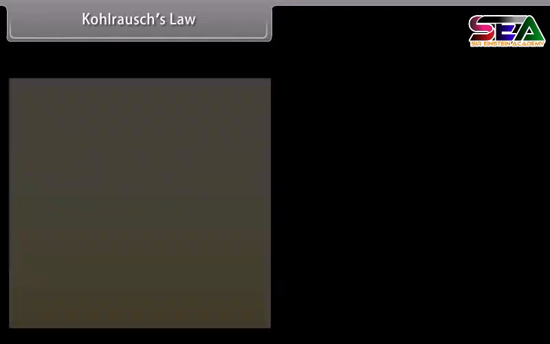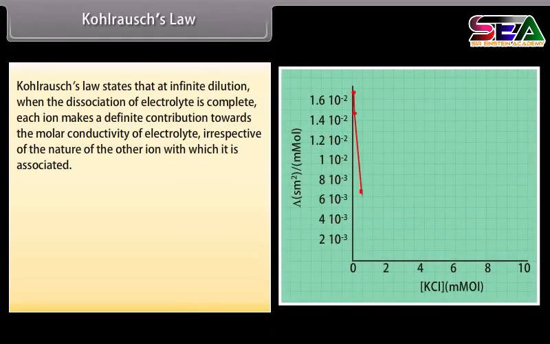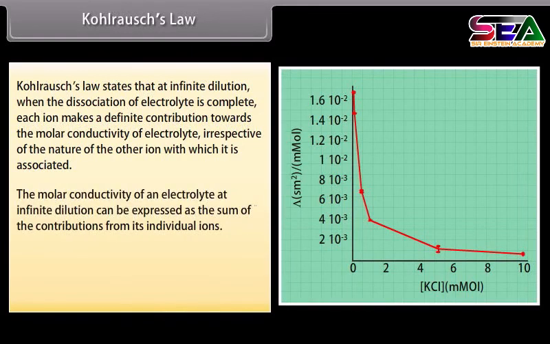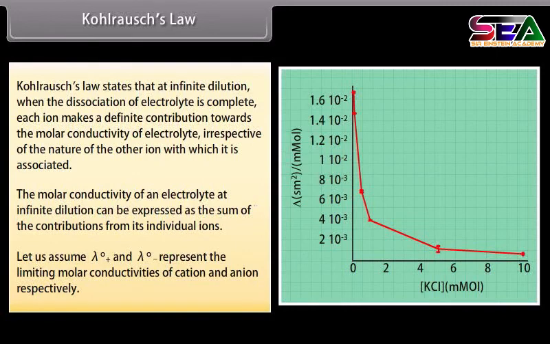Kohlrausch's law. Kohlrausch's law states that at infinite dilution, when the dissociation of electrolyte is complete, each ion makes a definite contribution towards the molar conductivity of the electrolyte, irrespective of the nature of the other ion with which it is associated. The molar conductivity of an electrolyte at infinite dilution can be expressed as the sum of the contributions from the individual ions. Let us assume lambda naught positive